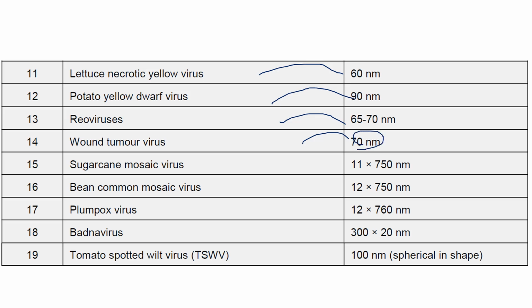So 70 nanometer, sugarcane mosaic virus 11 into 750, bean common mosaic virus 12 into 750, plum pox virus 12 into 760. And Badnavirus generally ranges from 300 to 200. And tomato spotted wilt virus is 100 nanometer. Generally in size it is the largest, 100 nanometer, spherical, and it has coiled kind of things, but these are all a couple of pieces of information on plant viruses and their sizes.